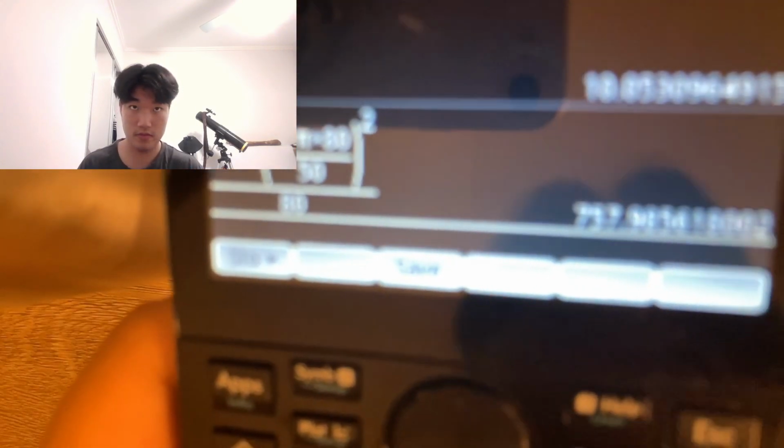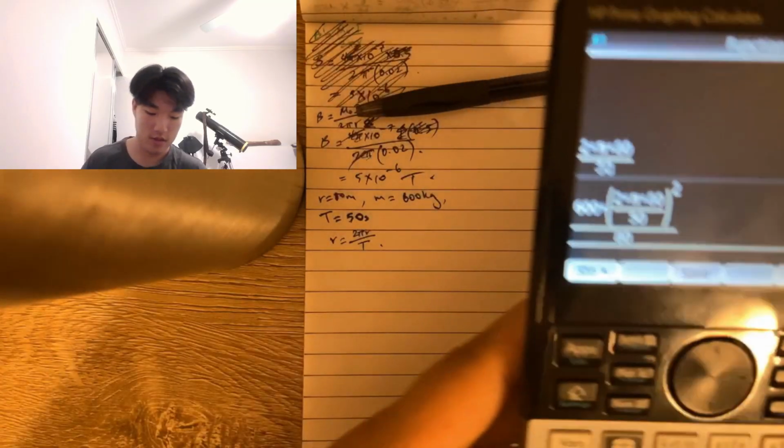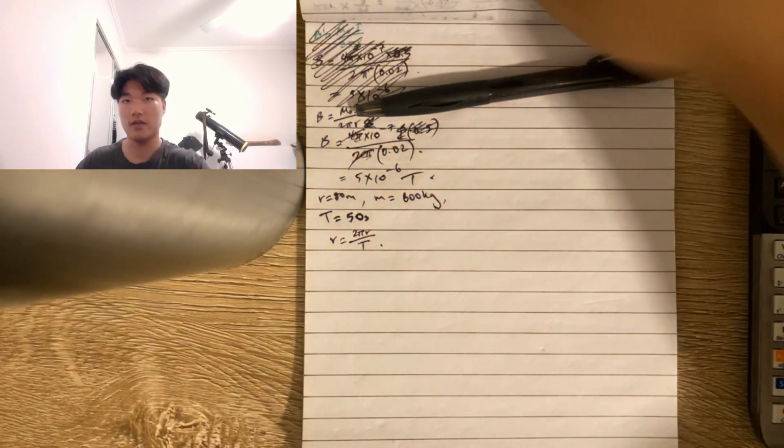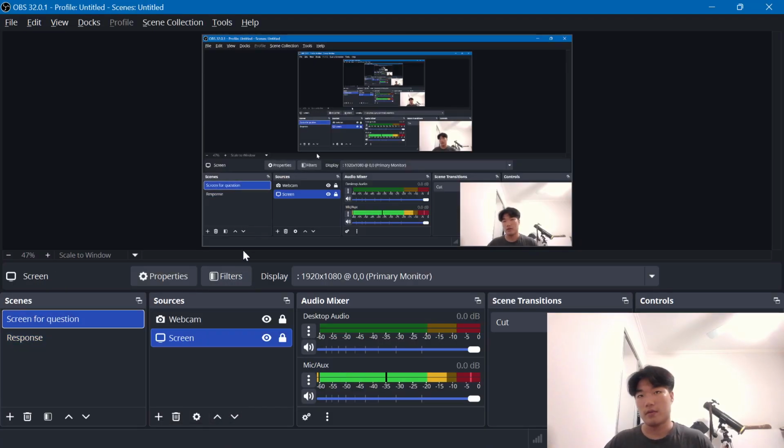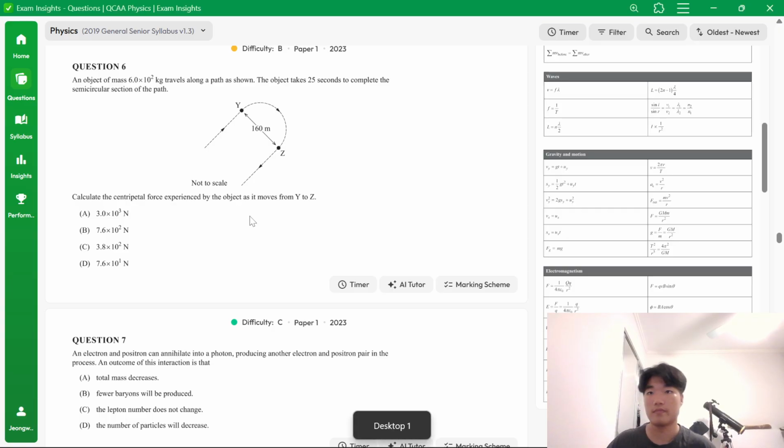It's not focusing, but I promise you it's 758. If you round it to two significant figures, which is what the answers are in, it becomes 7.6.